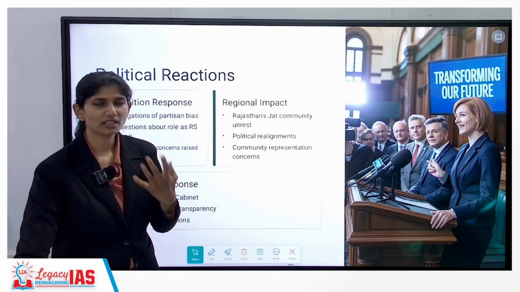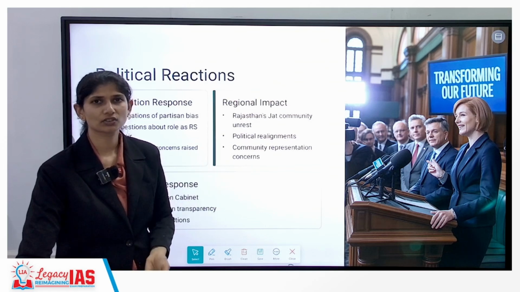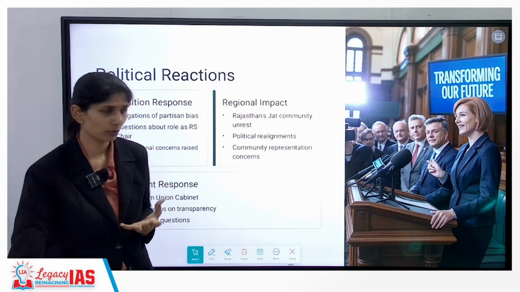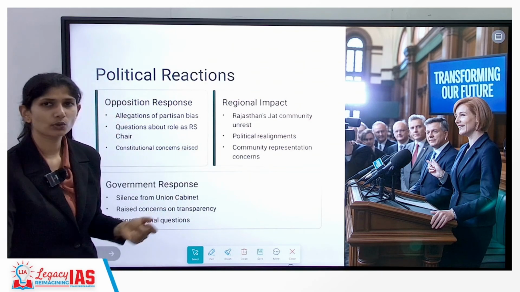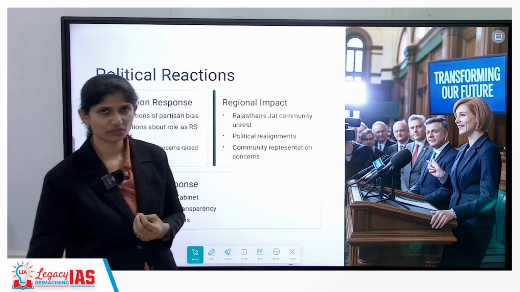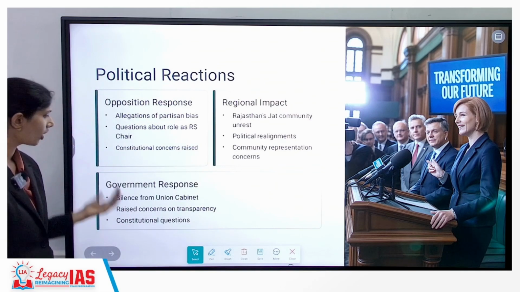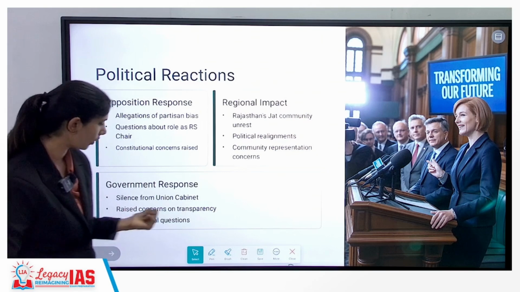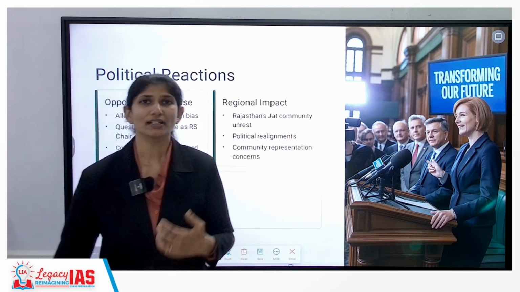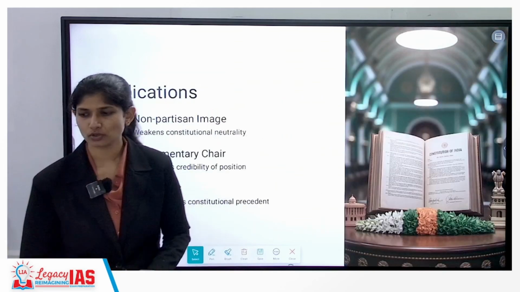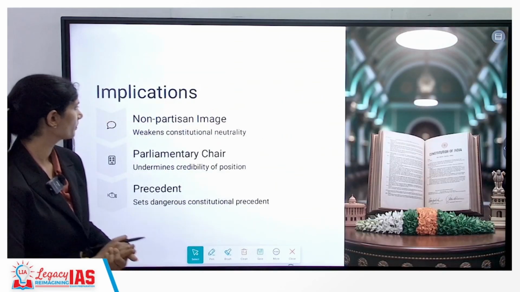So he was their representative, and now this is creating a political vacuum. So there is a huge issue of political realignments and community representation concerns. The government's response, again, is that it has maintained silence. This also raises questions about transparency, and this is where the constitutional questions are coming in.